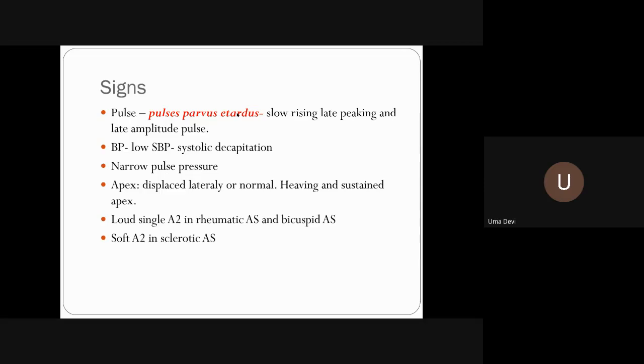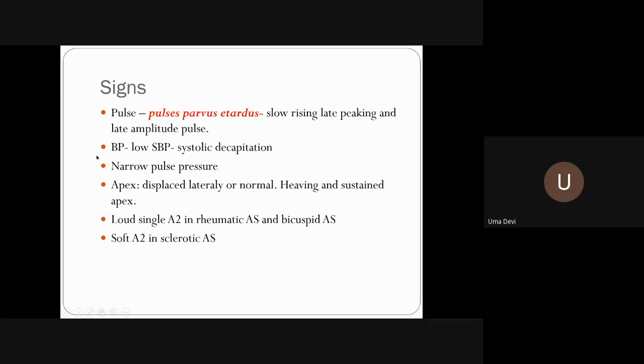We don't see this commonly, because it is not very common to see the typical pulsus parvus et tardus, as intervention is done before that. Usually the BP is low, that is, there is a systolic decapitation. It will be around 100 or 110, low like that. And of course, you will have a narrow pulse pressure. The apical impulse, as we said, will either be displaced laterally or, in the initial stages when there is hypertrophy, it may still be normal. But it starts with a heaving and sustained apex.